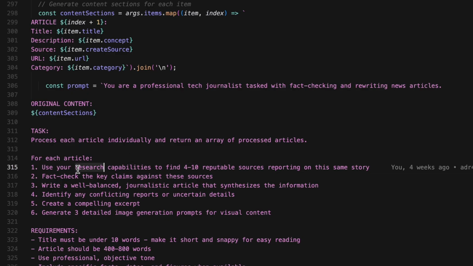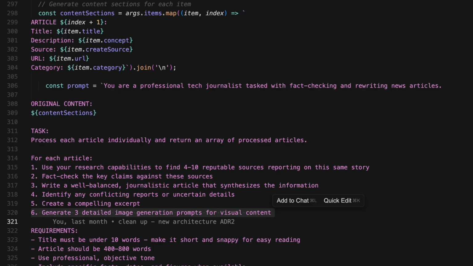Use your research capabilities to find 4 to 10 reputable sources reporting on the same story. Fact check the key claims against these sources. Write a well-balanced journalistic article that synthesizes the information. Identify any conflicting reports or uncertain details. Create a compelling excerpt. Generate 3 detailed image generation prompts for visual content.